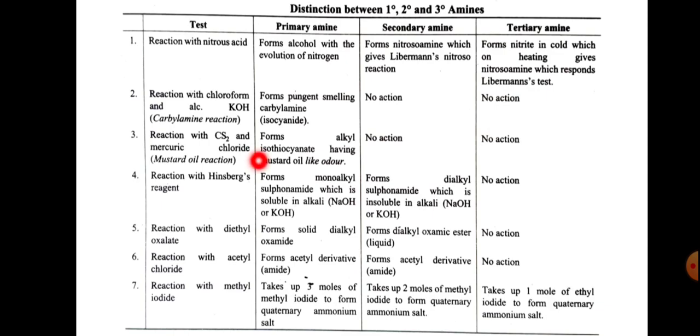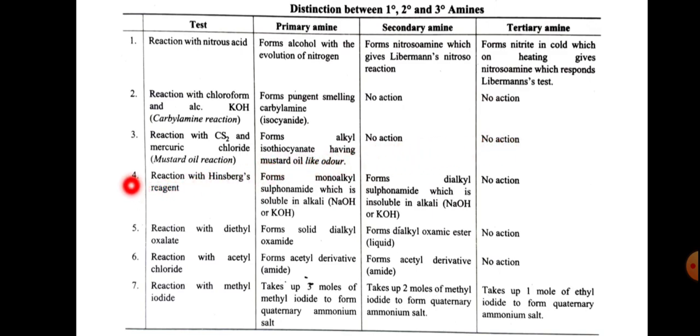And then the third one is the reaction with CS2 and mercury chloride, the mustard oil reaction. So carbon disulfide and mercury chloride. Primary amines form alkyl isothiocyanate having a mustard oil like odor, whereas with secondary and tertiary amines no reaction takes place with carbon disulfide and mercury chloride.